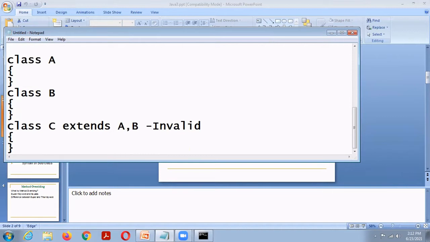In C++, multiple inheritance creates some problem, that is an ambiguity error, so Java avoids this inheritance.